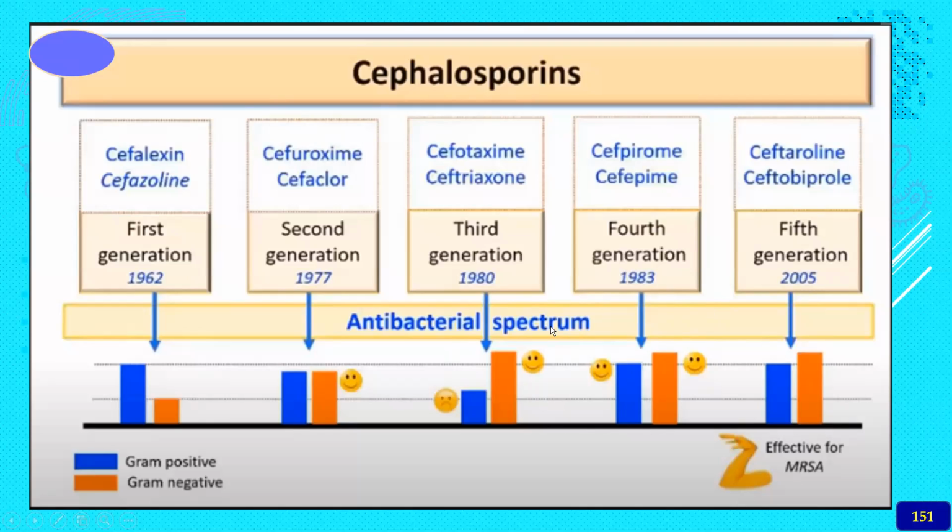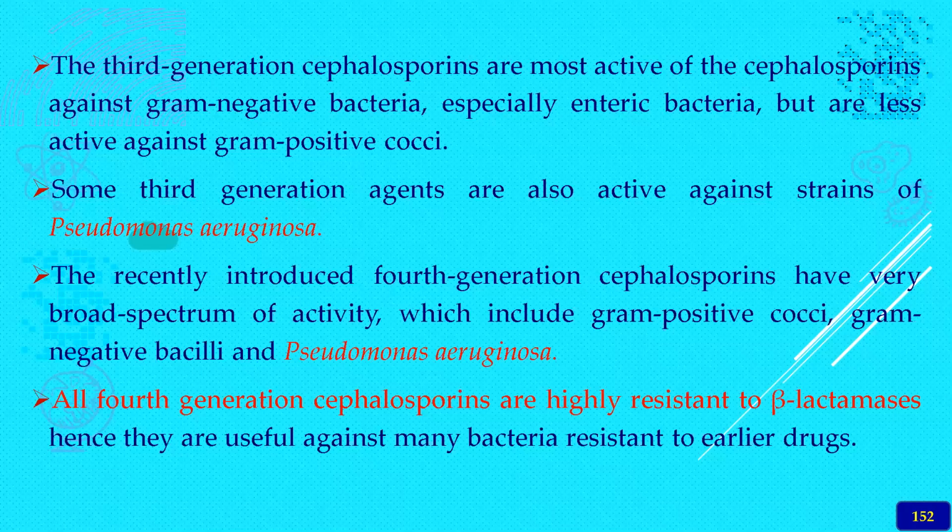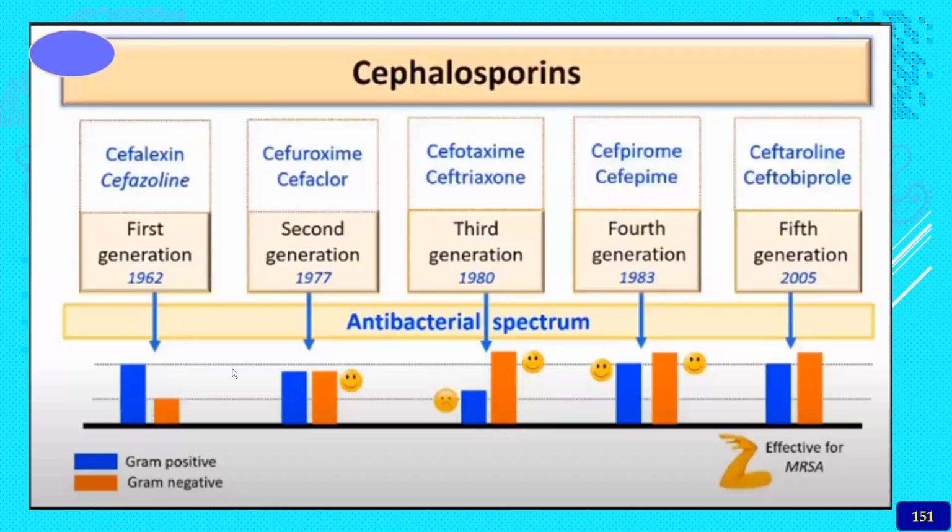We will see what they are effective against in the individual agents we are discussing. The third generation cephalosporins, maybe ceftriaxone and others, are most active, especially against gram-negative bacteria. Here the cefuroxime and cefaclor, the second generation, act equally against both kinds of bacteria, but the potency is less when compared to the other agents.